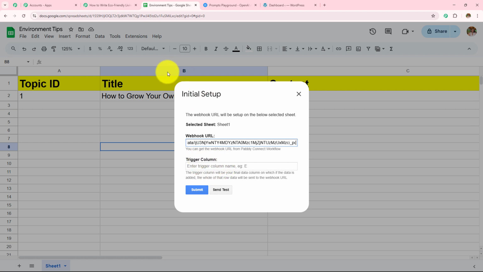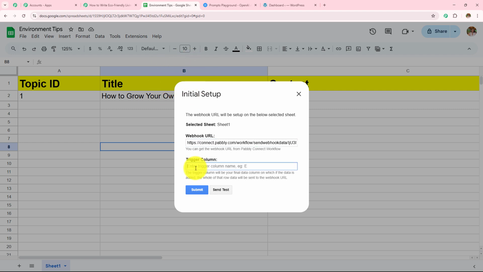So here my final data entry column, or the last column, or the trigger column, is column B, because I'm going to add the data in this last column only. I'm not going to add the data in the C column. So I'm not going to write this. Instead, the last column is this one, B.